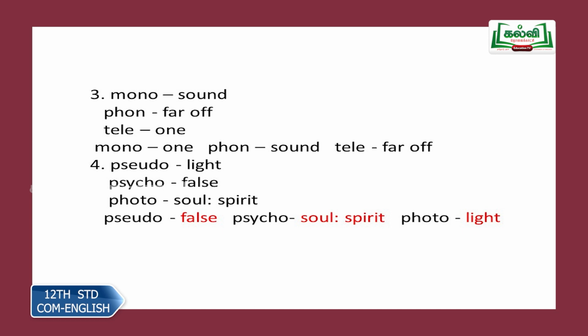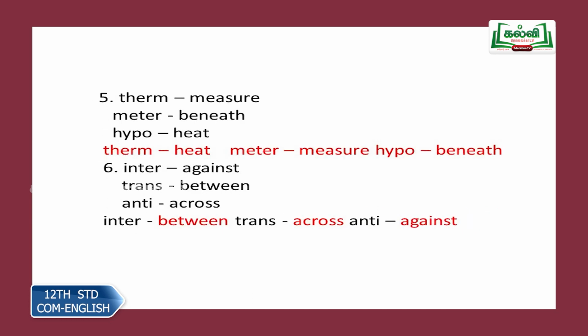Then pseudo, light, psycho, false, photo, soul or spirit. So pseudo, pseudonym, so writer writing under a false name. So pseudo, false. Psycho refers to the soul or spirit, and photo, of course, light. Therm, measure, meter, beneath, hypo, heat. So therm, thermometer, thermal refers to heat.